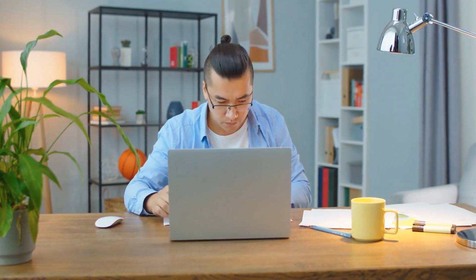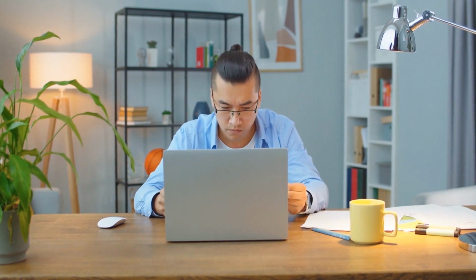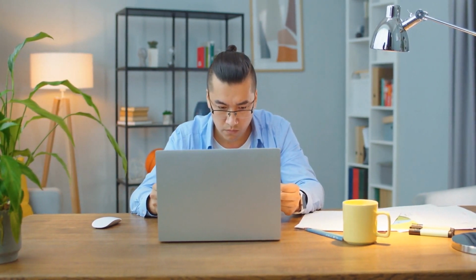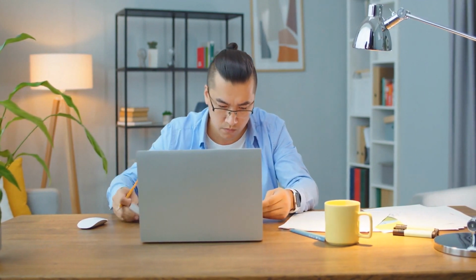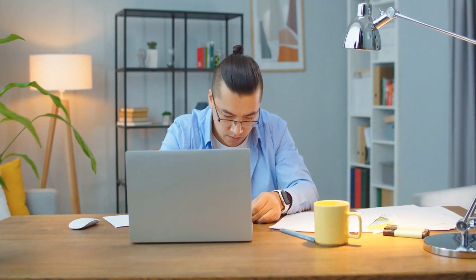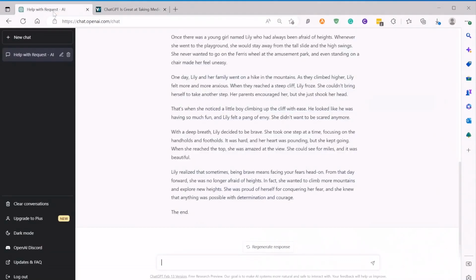For example, if you are a content creator, you can ask ChatGPT to write articles, blogs, summaries, and even entire books. This could make it easier to produce more material in very little time. If you are a researcher, you can provide multiple research papers and ask ChatGPT to summarize them for you. This is a new article released 4 days ago. I am gonna copy the URL link and ask ChatGPT to provide a summary of it. You can observe here how fast its response is.